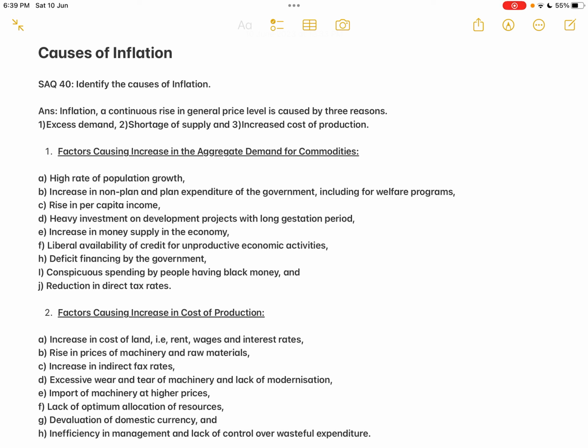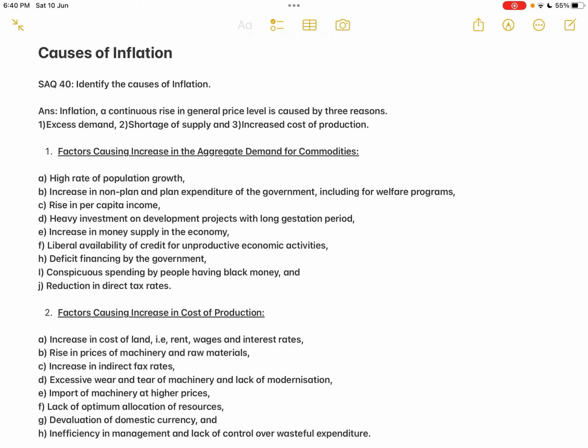Again, what is happening? The money is being pumped into the economy. Somebody is spending the money, somebody is receiving the money, isn't it? If somebody is receiving the money, they will automatically demand more goods and services. But will the supply be in accordance with the rise in the money supply or the rise in the demand for the commodity? It will not. So that will lead to inflation.